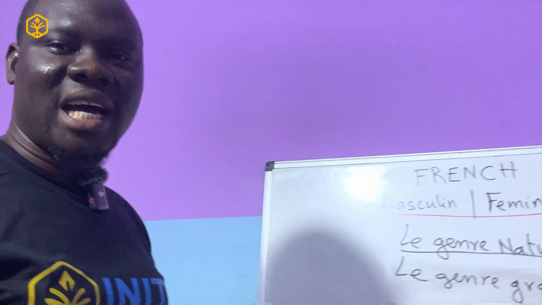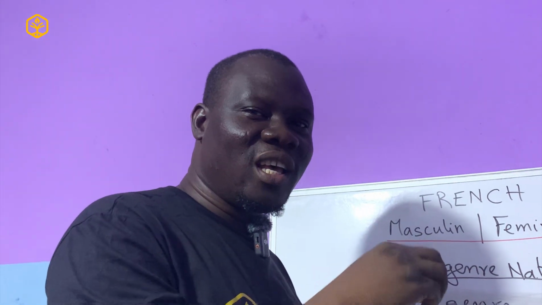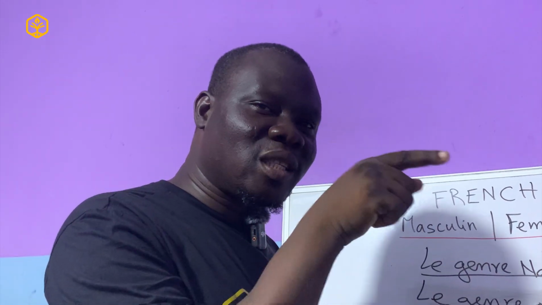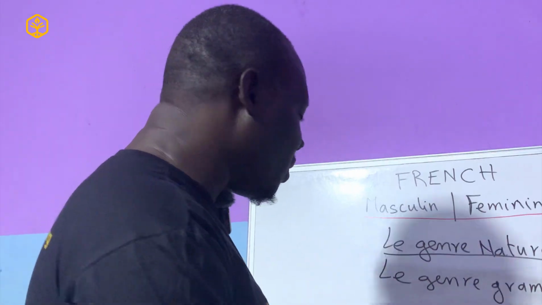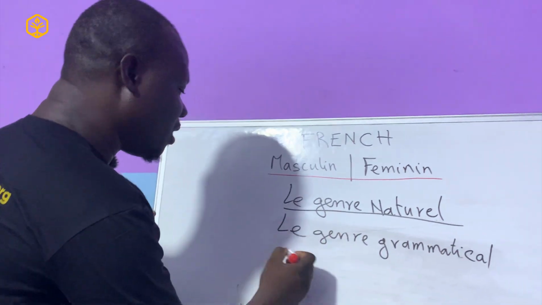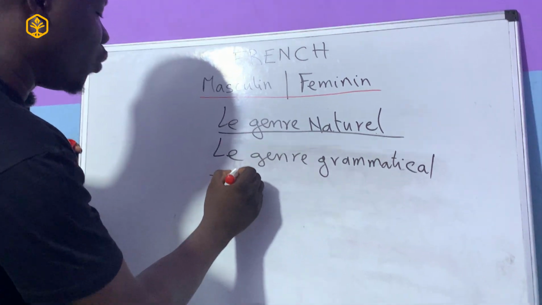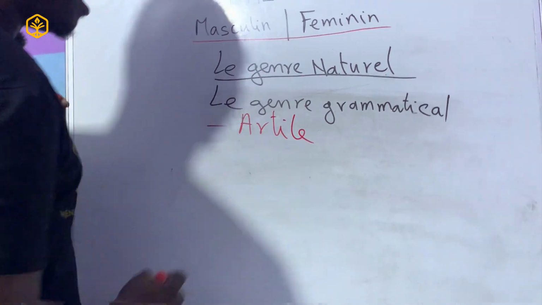Le genre grammatical is a way of looking at the structure of the words, okay? Structure of the sentences to be able to guess that this is feminine or masculine. And when we get to this gender, the grammatical gender, the first thing we look at is the article. We mentioned this earlier. It's the article.